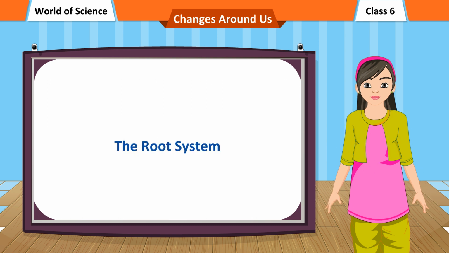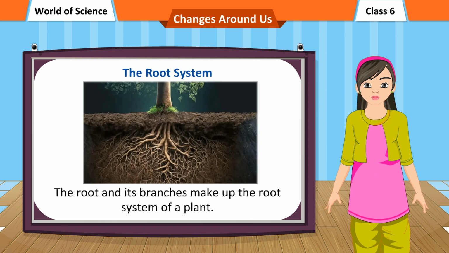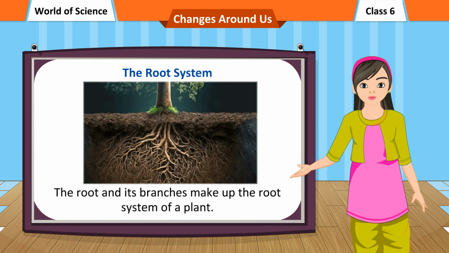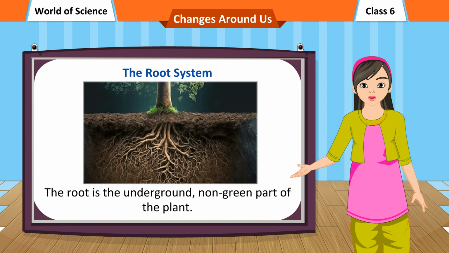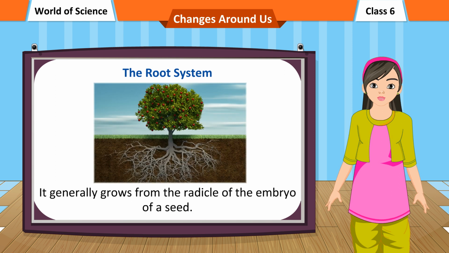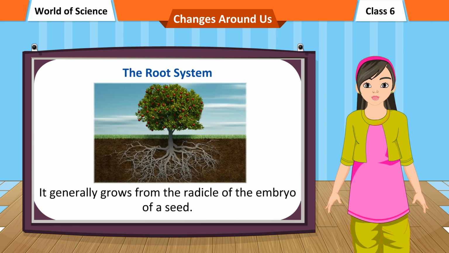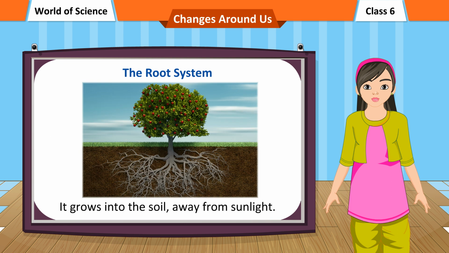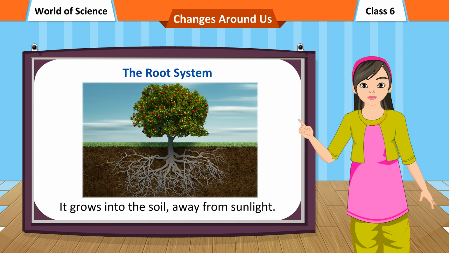The root system. The root and its branches make up the root system of a plant. The root is the underground, non-green part of the plant. It generally grows from the radicle of the embryo of a seed. It grows into the soil, away from sunlight.